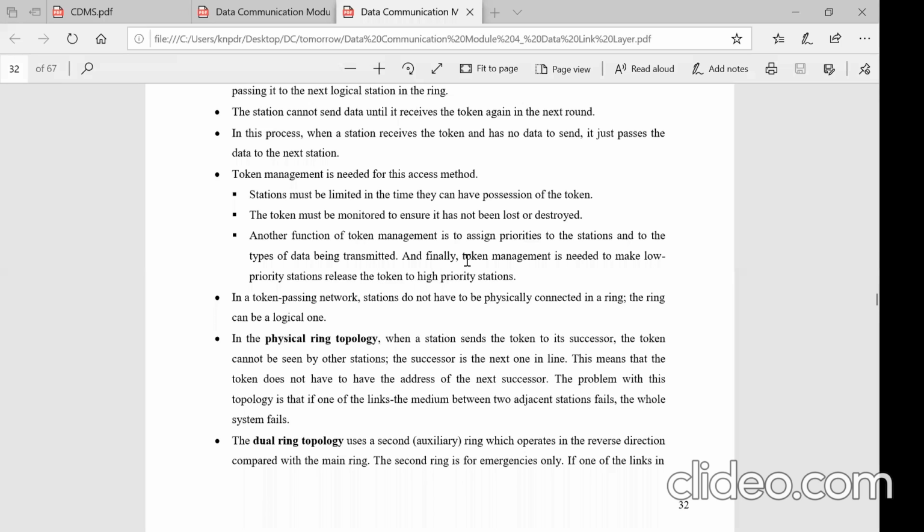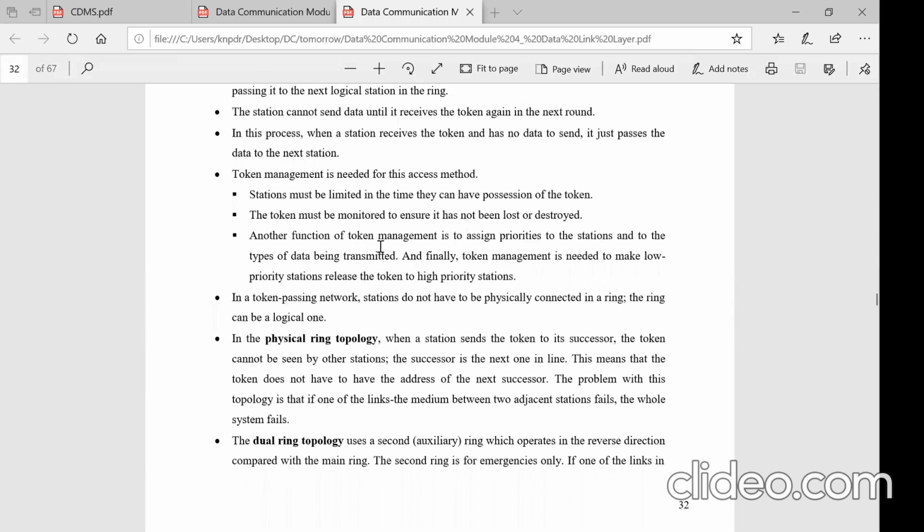So the station which is supposed to send very needy and essential data will always be given the priority, and at that particular time the lower priority stations have to release a token if the higher priority station is ready with the data, right? So three strategies are also used here in the token passing.